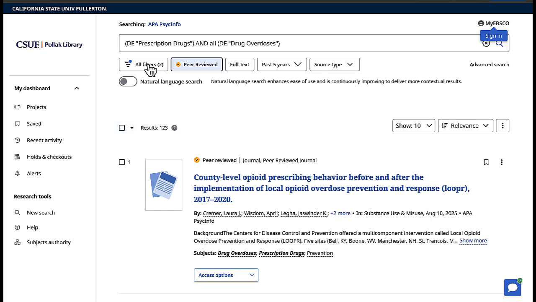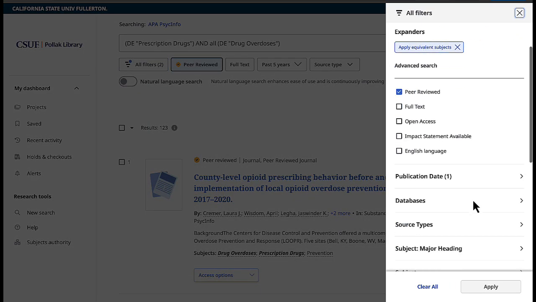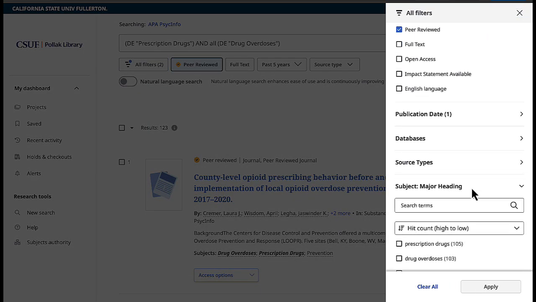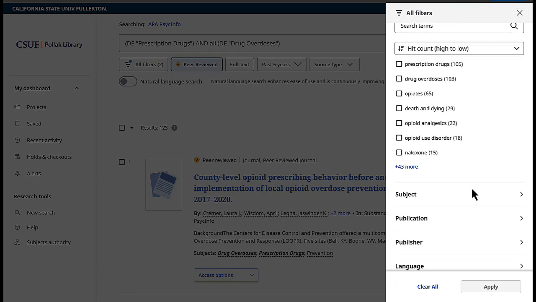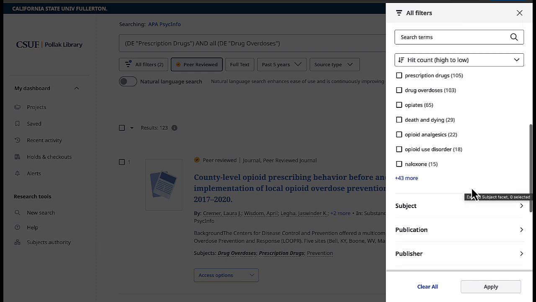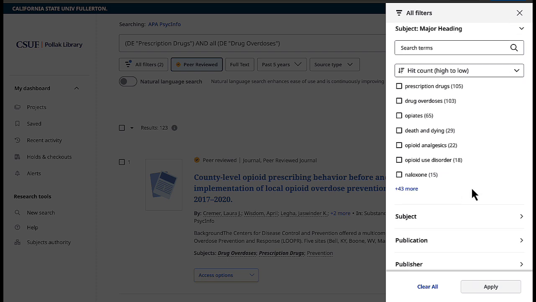So you can also go up into the additional filters and look into the major subject headings. In here, we might find that there are other subtopics within this subject that we can look into. If we're not quite sure how we want to narrow down our research from prescription drug overdoses, we might go in here and decide, oh, well, naloxone would actually be a very interesting way to look into this.